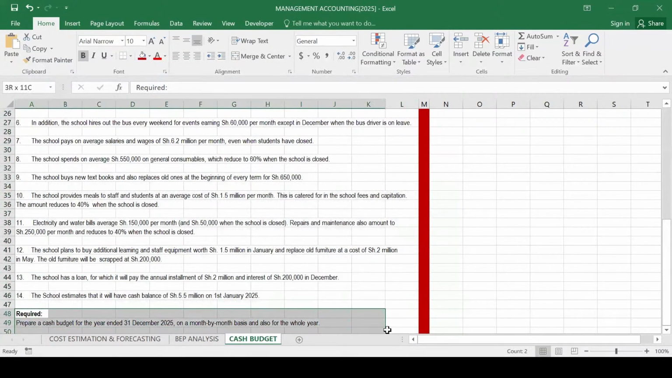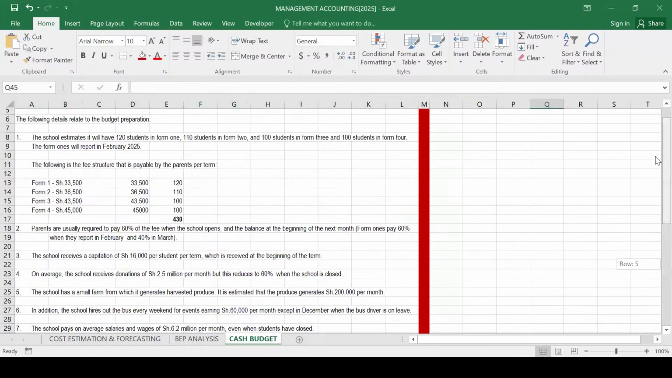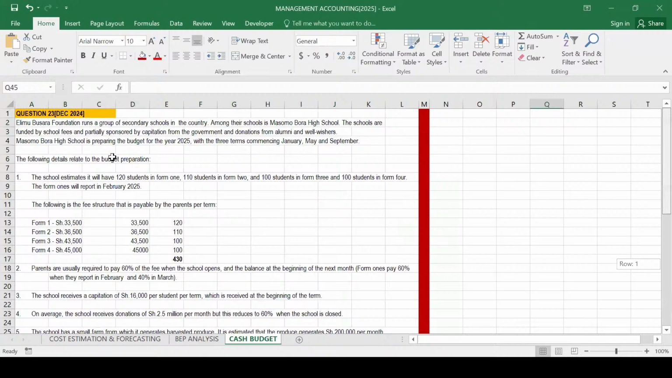Now, before we prepare this cash budget, I want us to go through this information which we have here, and we see what we are told. So we are told that Elimu Busara Foundation runs a group of secondary schools in the country. Among their schools is Masomo Bora High School.